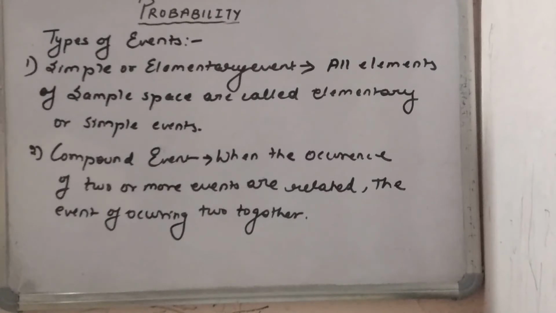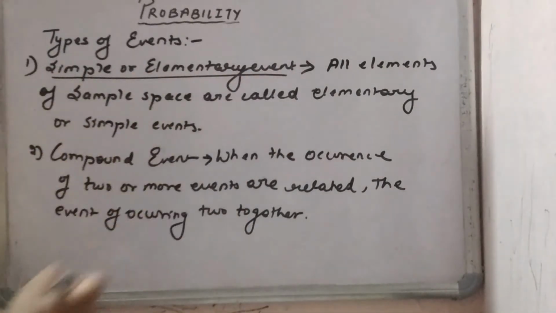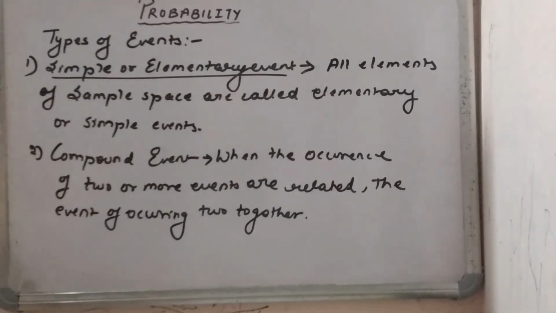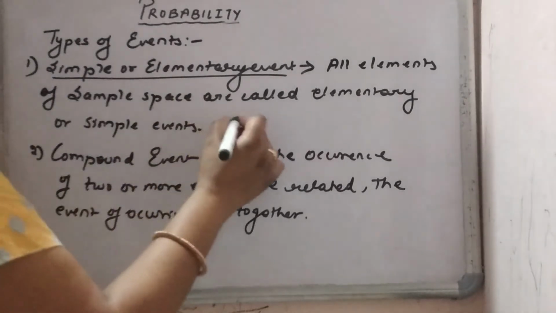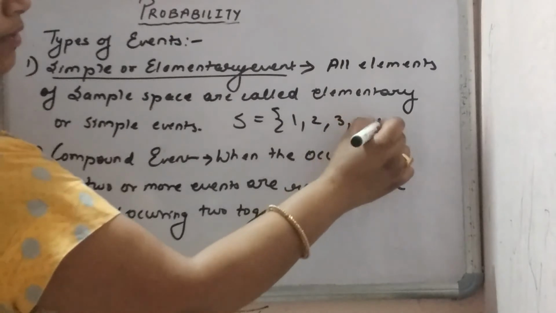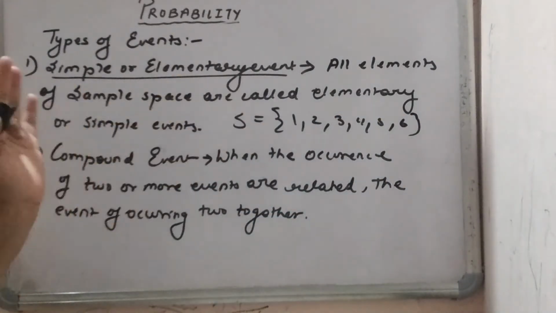Next, see the types of events. The first type is the simple or elementary event. Here all elements of the sample space are called elementary or simple events. For example, if you take the sample space of a dice, 1, 2, 3, 4, 5, 6, all elements are called elementary events or simple events.